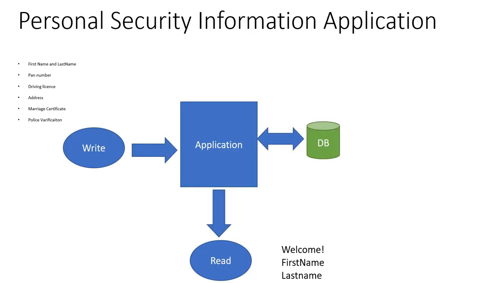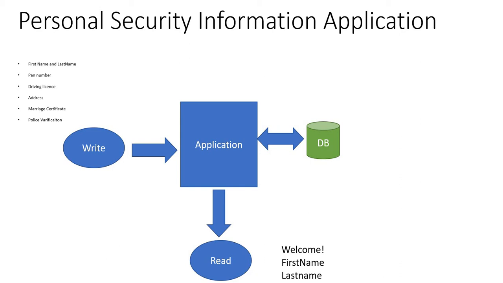So you have a security information application where, from the name to the address and driving license, everything needs to be registered into the application, and it has its own events.